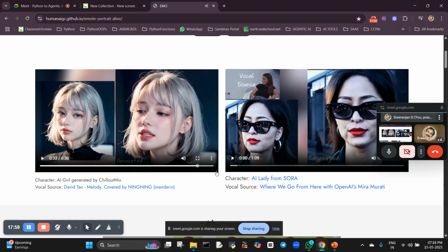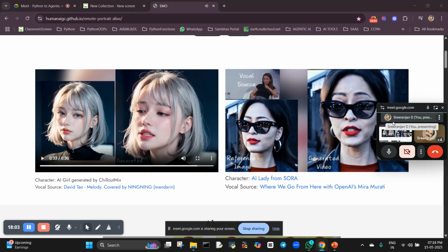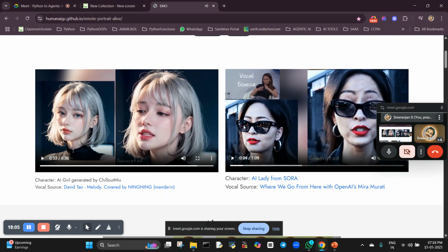Got it? Another example. You can give your own image also. If you run this program, what will happen? Automatically it will generate a reference image and a generated image.